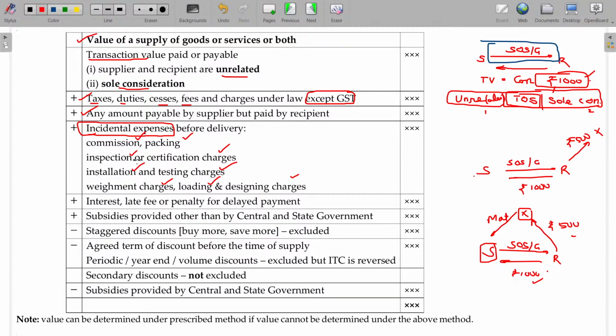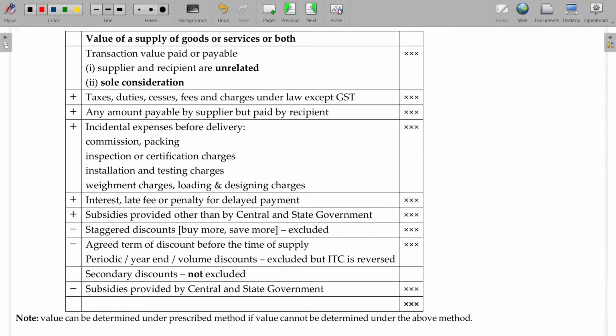Is that okay? Now what happens in case of interest, late fee or penalty for delayed payment? That should also be added. Already we have studied. Is that okay? So what are the things you have to understand? The value of supply is nothing but the transaction value, the value accepted between the two parties, provided that that value will be directly taken, provided these two parties are unrelated and sole consideration, no doubt.